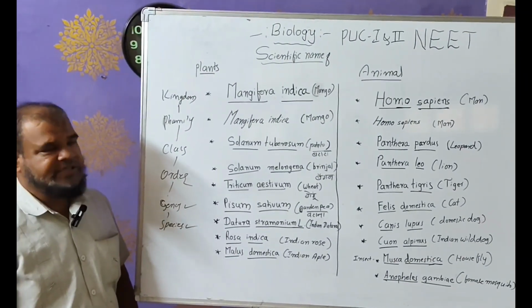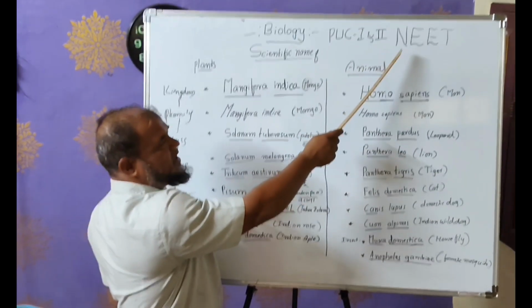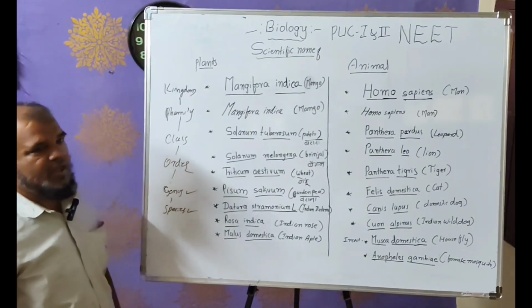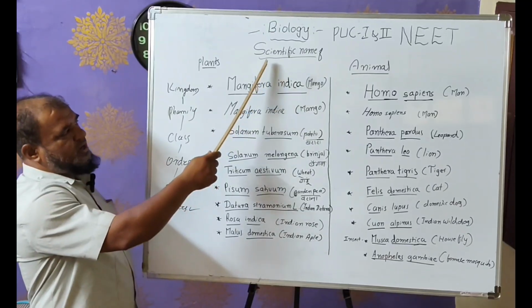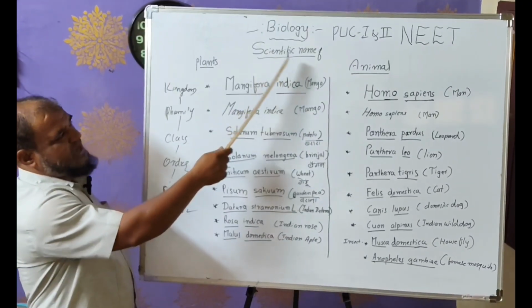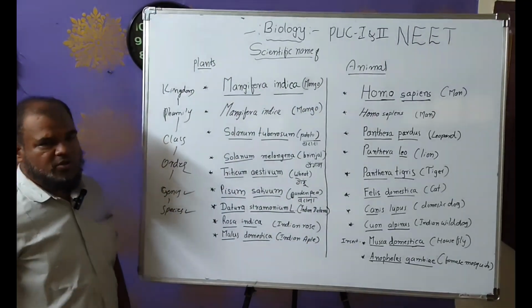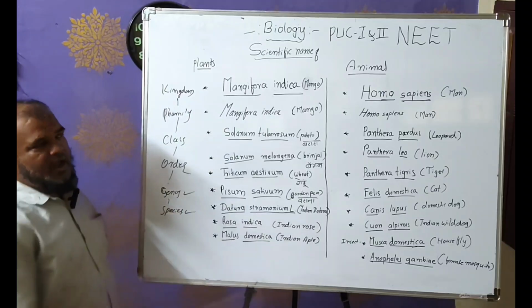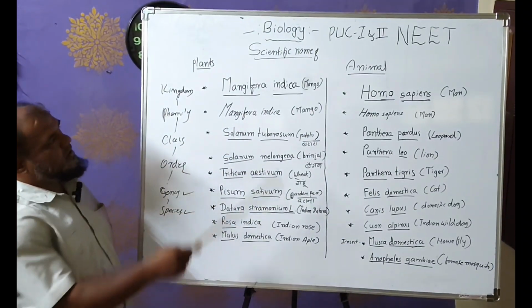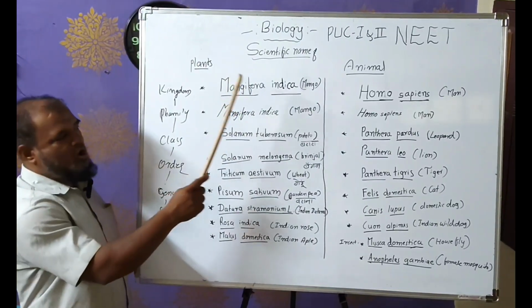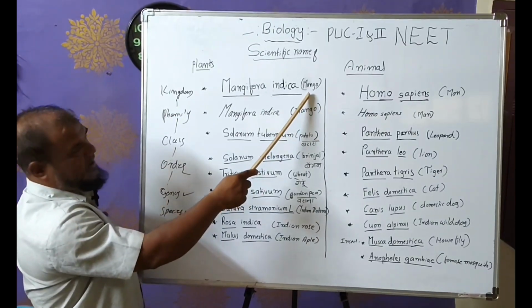Today we are going to discuss the subject of biology for PUC first and second year and NEET examination purposes, as per the syllabus. Here we are discussing the scientific names of plants and animals. You know the botanical name and the zoological name. Here we have the scientific name, with the common name written in brackets.